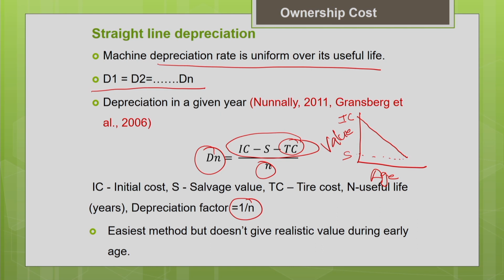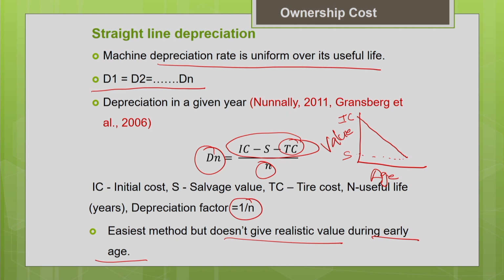This is the easiest and most convenient method to calculate the depreciation, but it is not commonly adopted because it gives a lesser amount of depreciation in the early age of the machine. So a lesser amount of depreciation is experienced when you use this method. That is why they say it is not giving you a realistic value. People always prefer to have accelerated depreciation, higher depreciation, for accounting purposes.